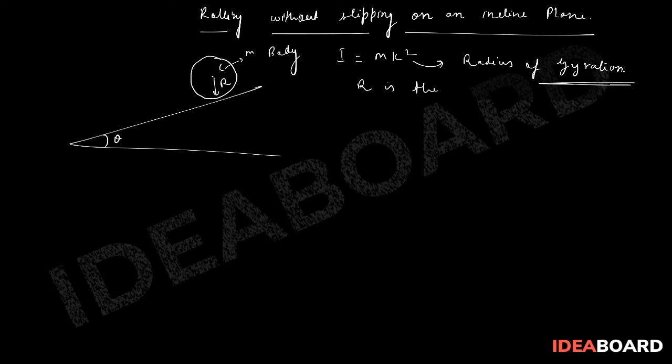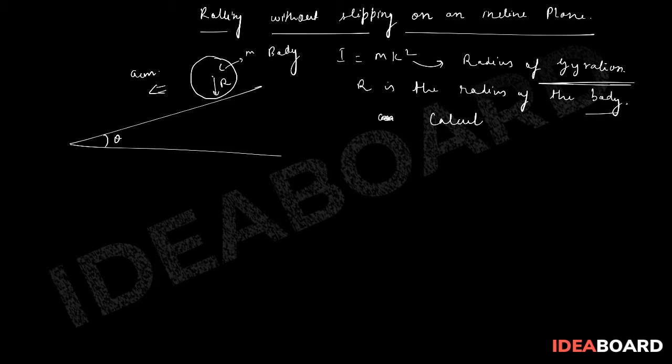The radius of the body is r. Then my question is: what is the minimum acceleration of the center of mass and friction force we need?